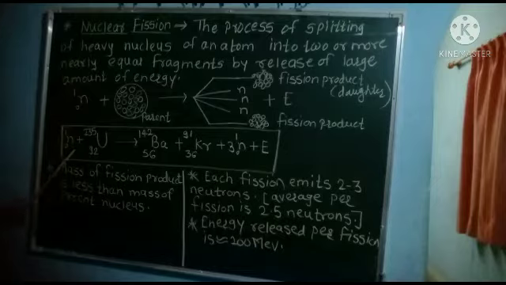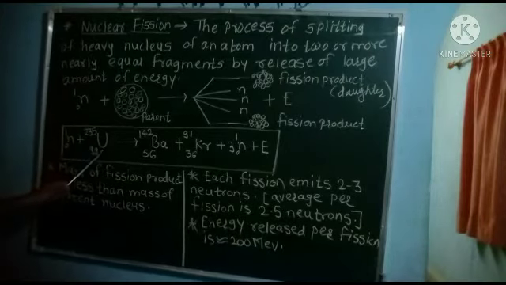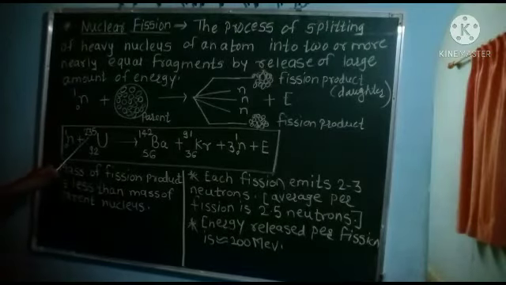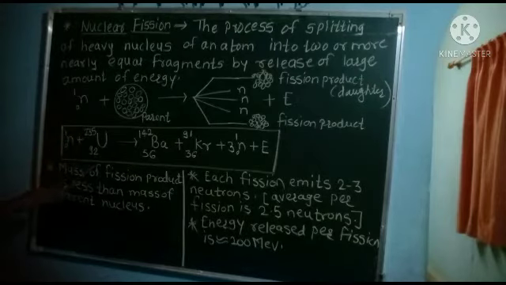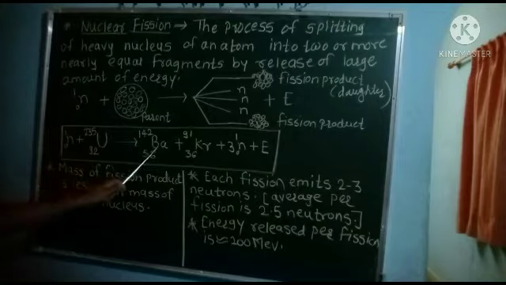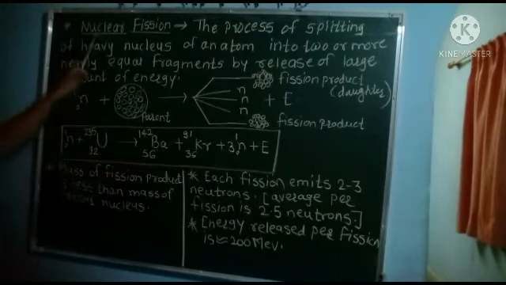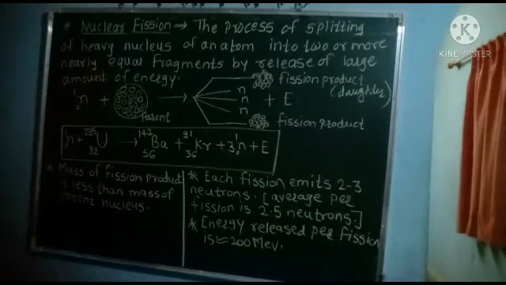For example, we have a stable heavy nucleus, uranium. The atomic number of uranium is 92, mass number is 235. If this heavy nucleus of uranium splits into two different fragments, the process is called nuclear fission.